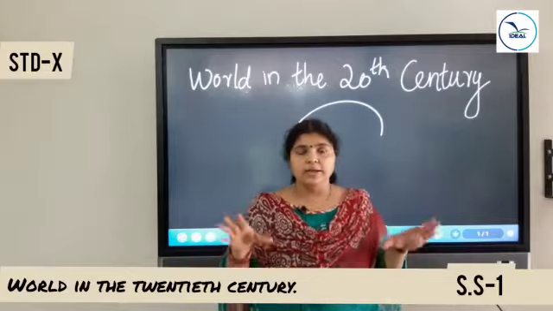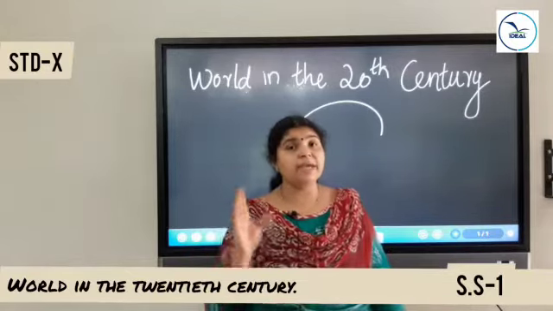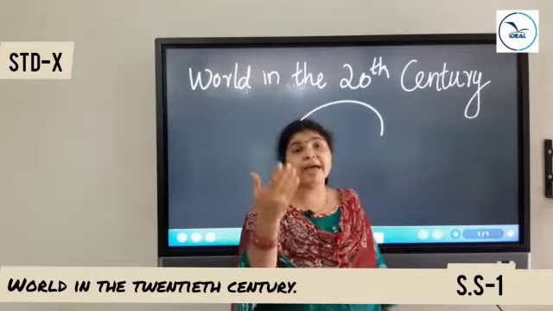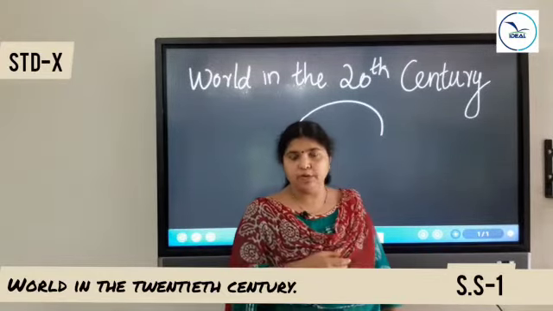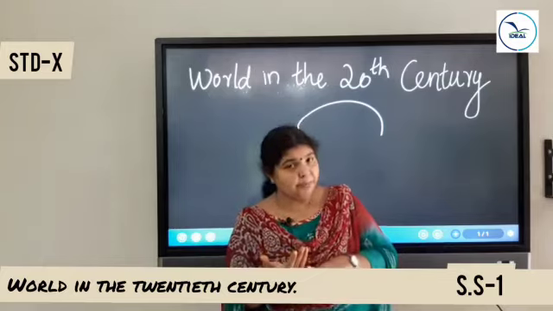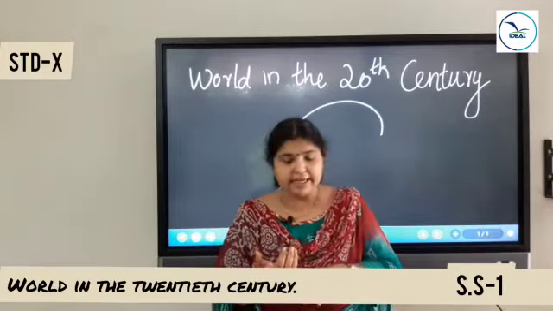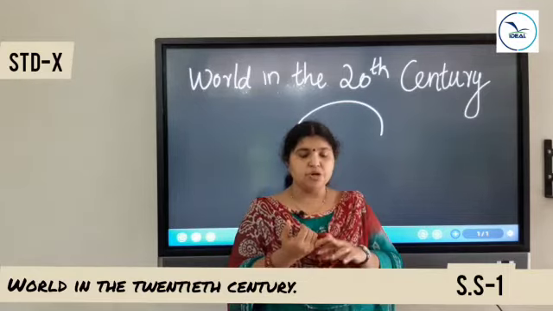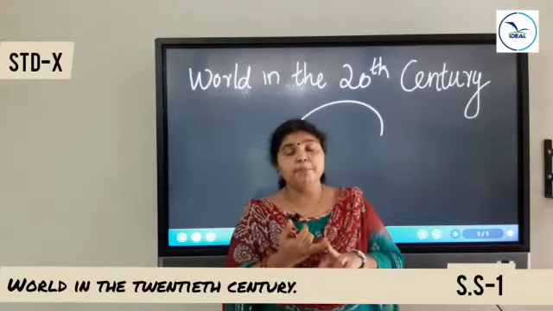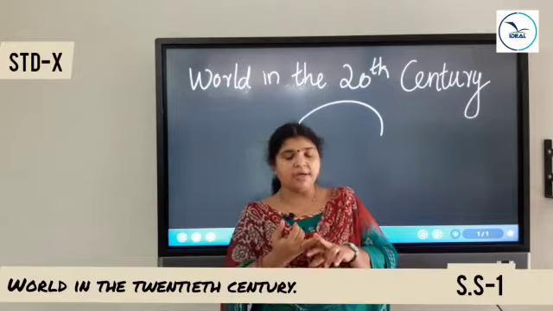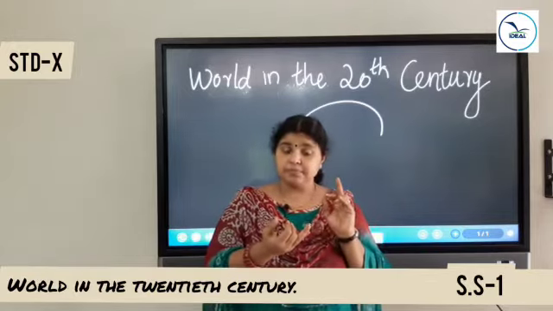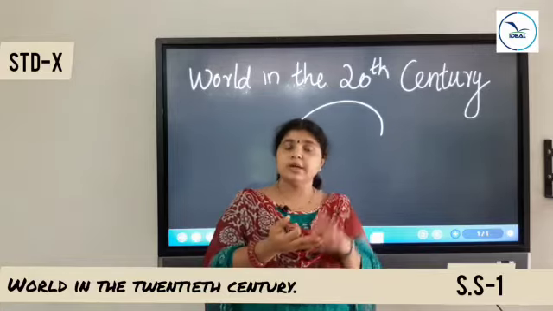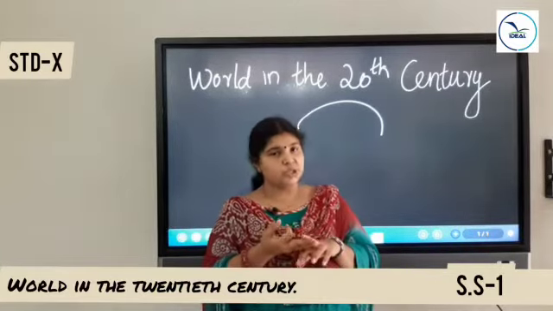So now we learned how imperialism affected the colonies, or the impact of imperialism. What are the impacts of imperialism? Once again, I am repeating: traditional economic and judicial system replaced, traditional political system destroyed, traditional language, art, literature, culture, everything destroyed.